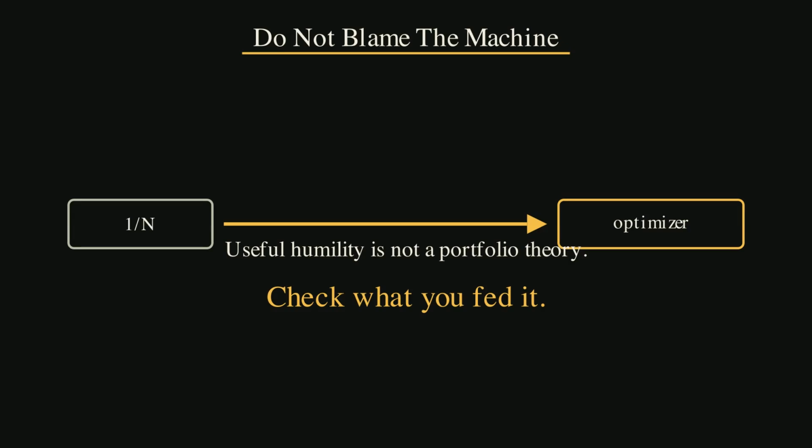It removes dumb risk. The 1/n rule is useful humility, but it is not a portfolio theory. Kritzman, Page, and Turkington showed that optimization adds value when the inputs are plausible. That is especially true when the model relies on risk and correlation instead of noisy short-term return forecasts. The actionable lesson is simple. Do not blame the machine until you have checked what you fed it.